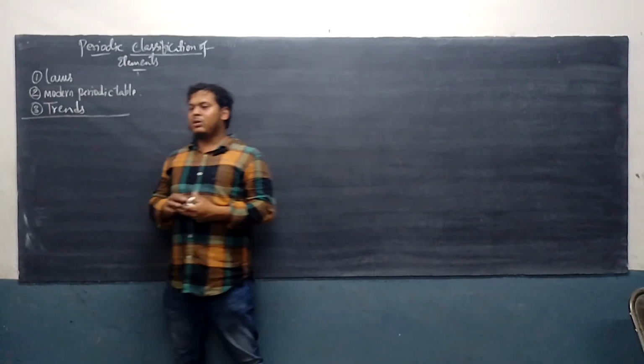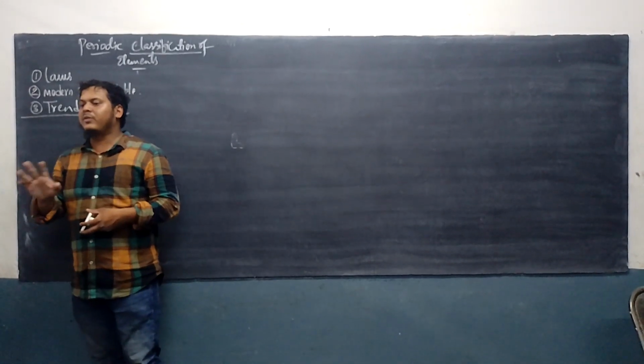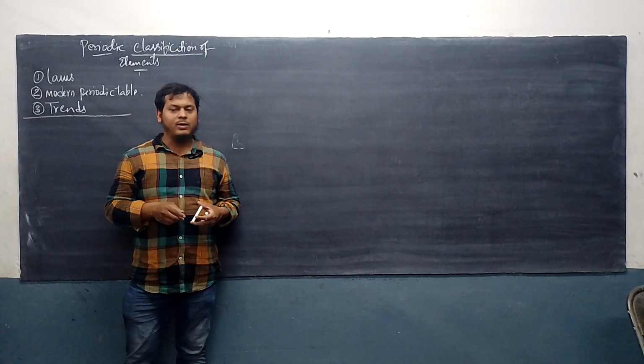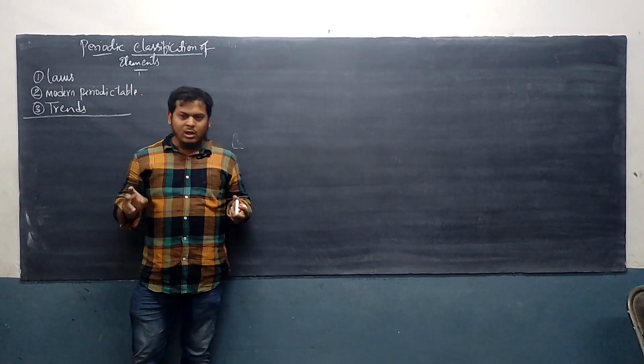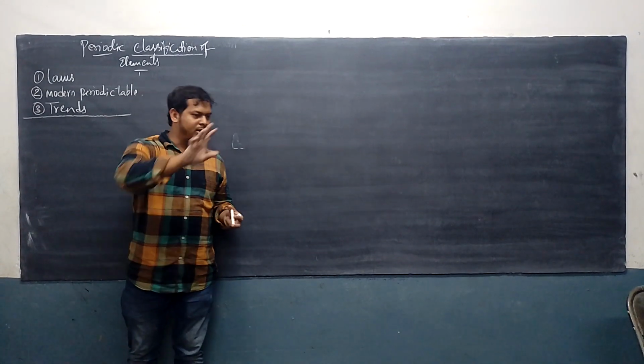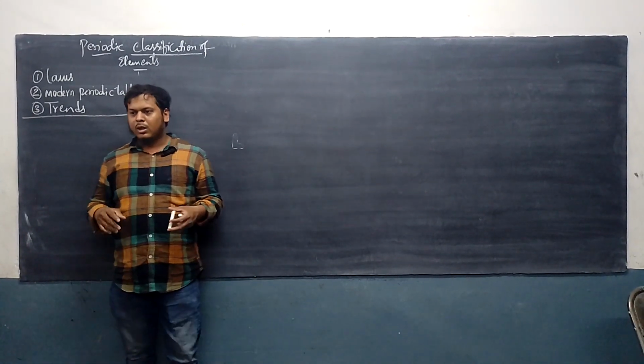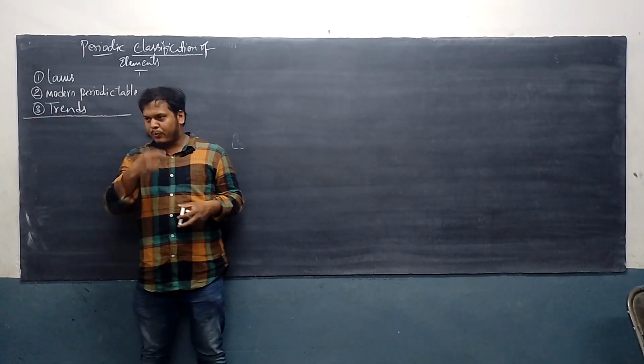What is a periodic table? It is nothing but arrangement of elements. Why arrange the elements? So that we can study all the elements easily. Individually we cannot study all the elements, right? It is very difficult. So what we'll do, we'll make the groups.